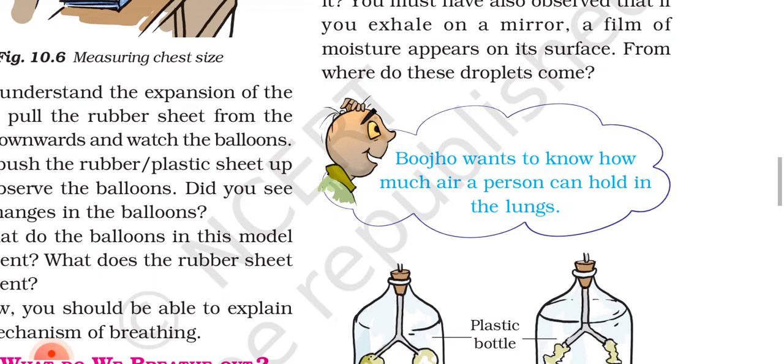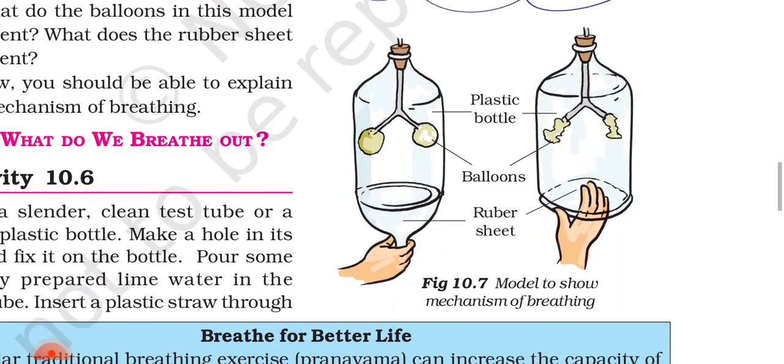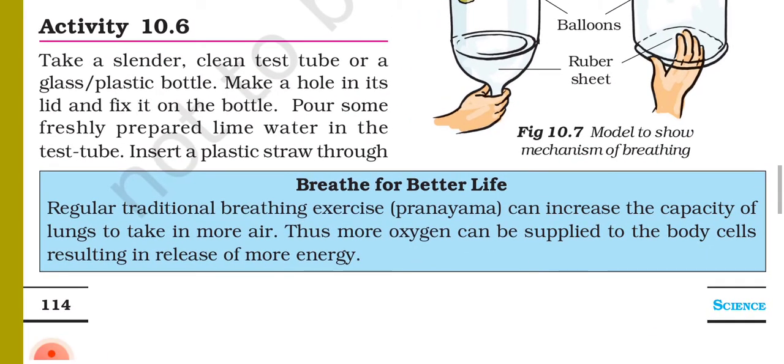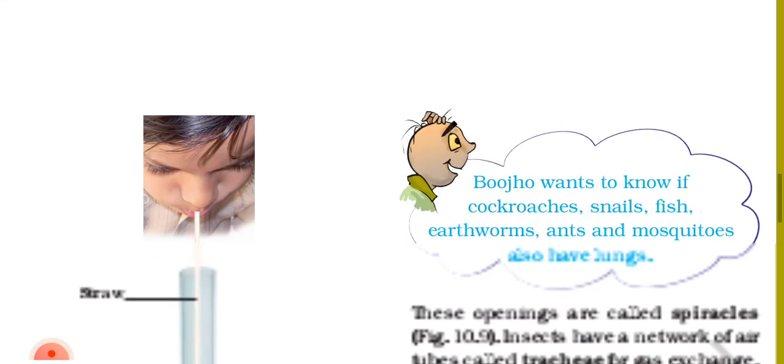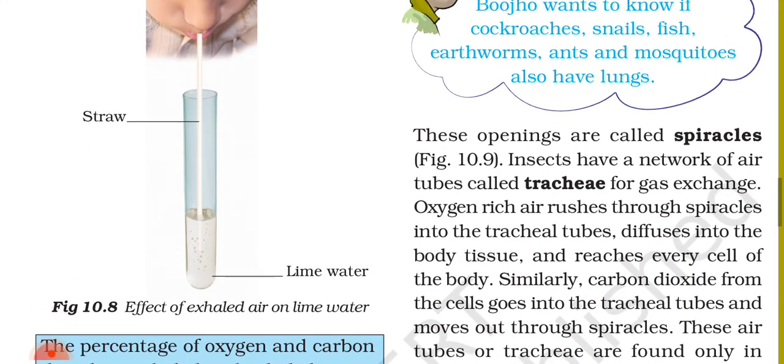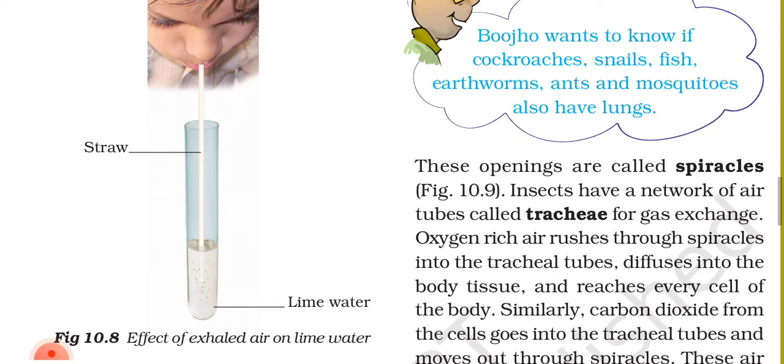Bojo wants to know how much air a person can hold in the lungs. Here, figure 10.7 shows the model to show the mechanism of breathing. Breathe for better life. Regular traditional breathing exercise, pranayama, can increase the capacity of lungs to take in more air. Thus, more oxygen can be supplied to the body cells, resulting in release of more energy. Here, figure 10.8, effect of exhaled air on lime water.